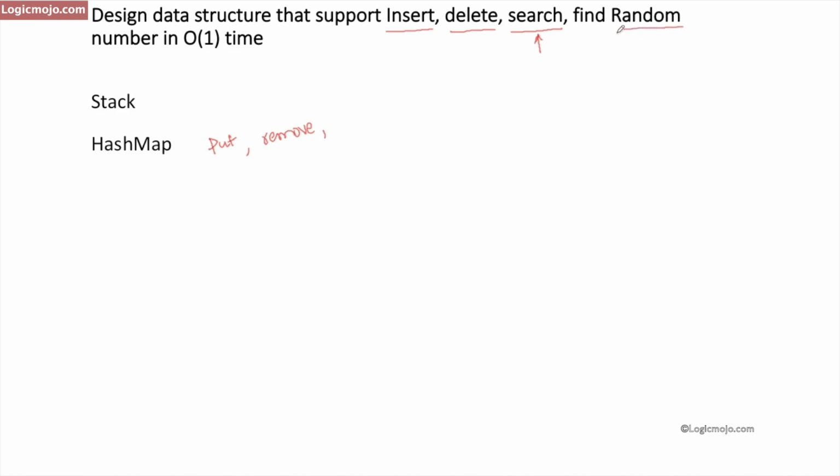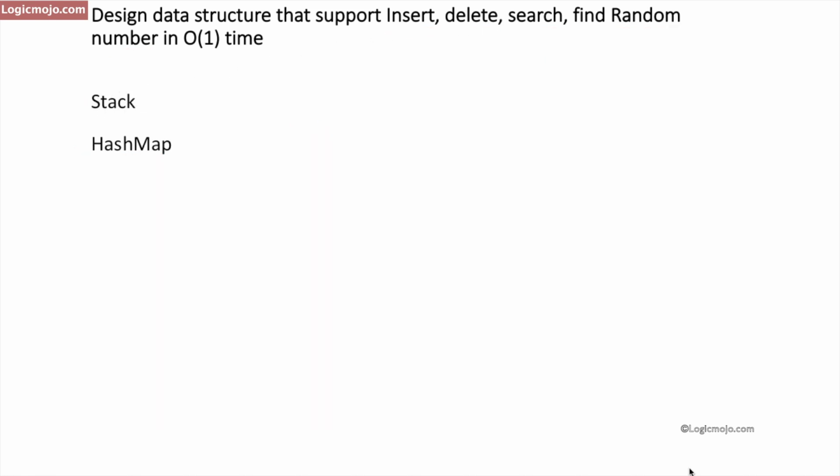Now finding a random element or random number in a hash map cannot be done in O(1) time. Why? Because for the random number, that is math.rand, we cannot run it on the hash map since we don't know the size of the hash map. So that's why we can't use a hash map here, because finding a random number is not possible. Stack we can't use because we can't do the search operation in O(1) time.